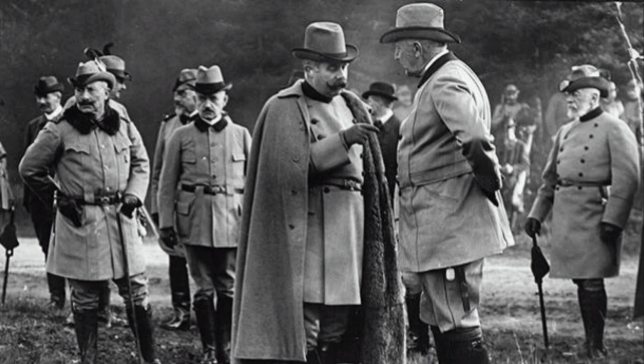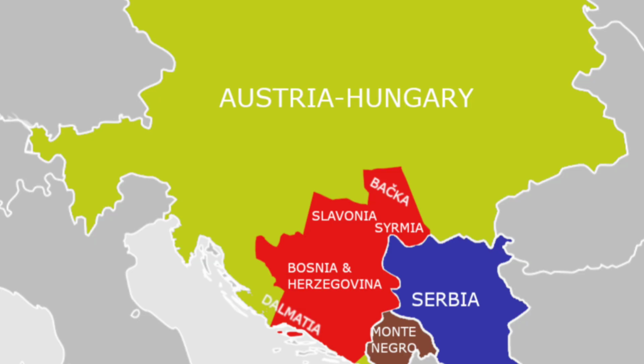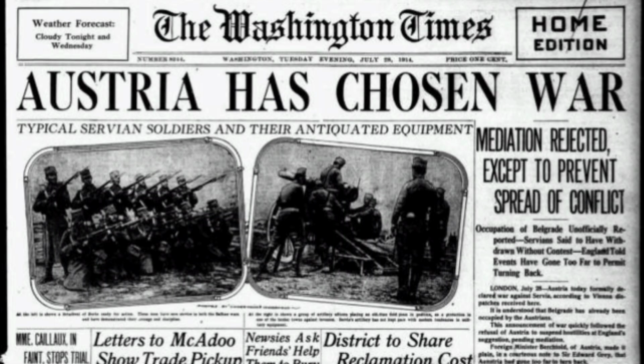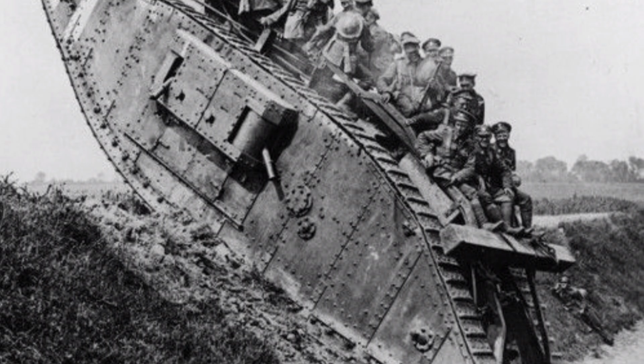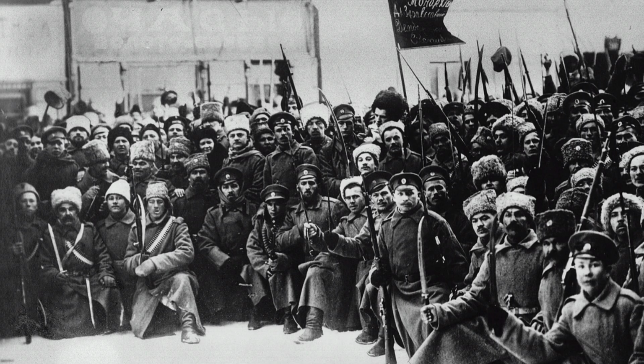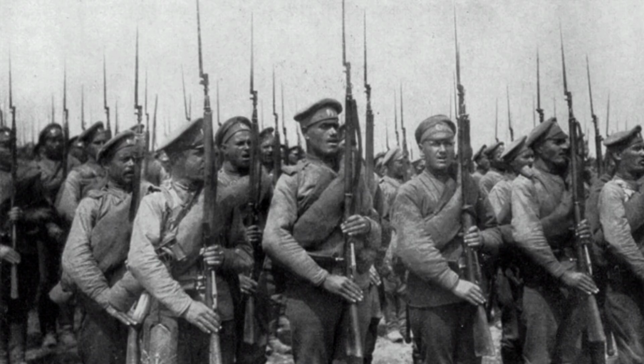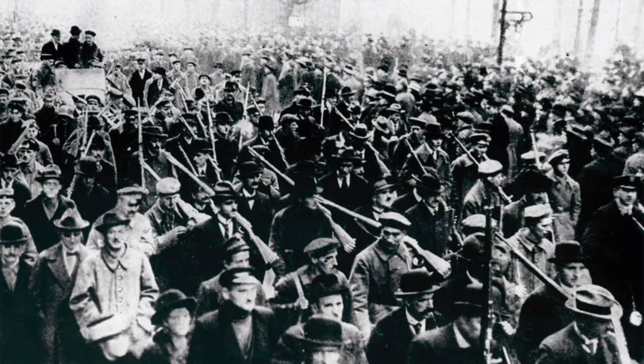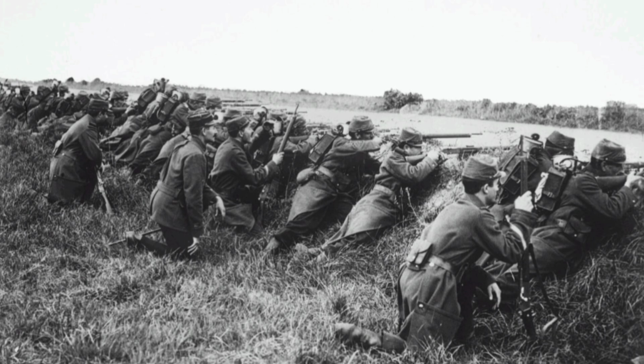The July crisis unfolded like a domino effect, with nations declaring war one after another. Austria-Hungary blamed Serbia and gave them an ultimatum. Serbia accepted most demands, but Austria-Hungary declared war on Serbia, 28 July 1914. Russia, Serbia's ally, began mobilizing against Austria-Hungary. Germany, allied with Austria-Hungary, declared war on Russia, in August.